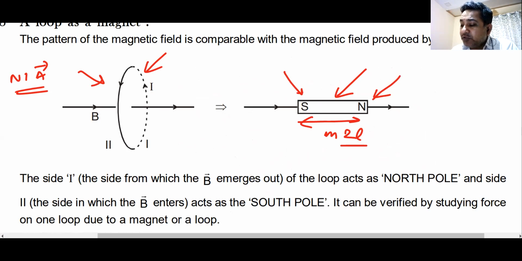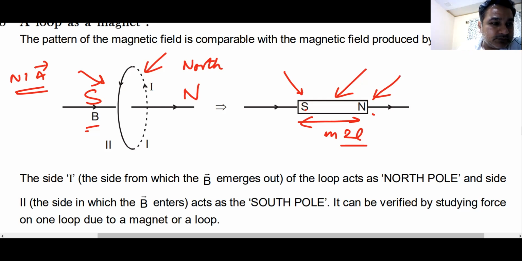This loop has a north pole, this loop has a south pole. This bar magnet has a north pole, this bar magnet has a south pole. Similarly, this loop has a north pole and also a south pole. How do you find the north pole of this loop? You turn your fingers in the direction of current. The thumb is the north pole and the other side is the south pole. So in this case, this is north and this is south. Am I clear? Yes, sir.